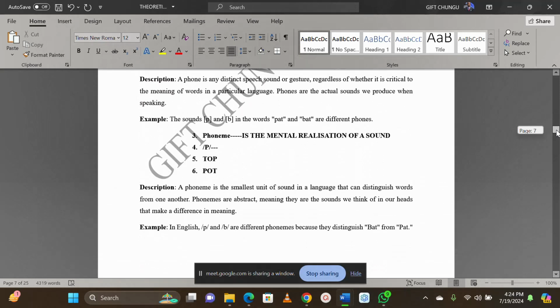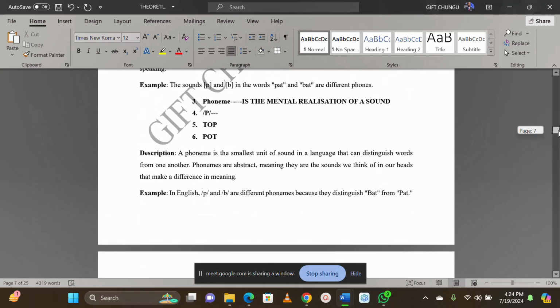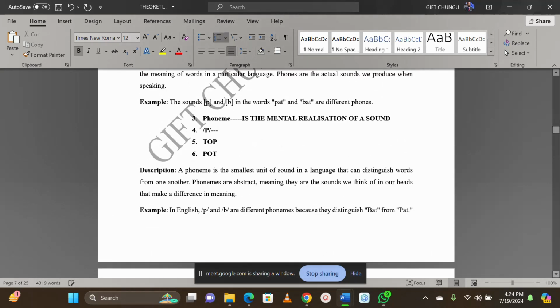Are we together? That is what we call phoneme, which is the mental realization of the sound, what you have inside. For example, we have this phoneme, and when it is put at first, it is going to be aspirated. When it is put at last, it is not going to be aspirated. So that is what we are taught.